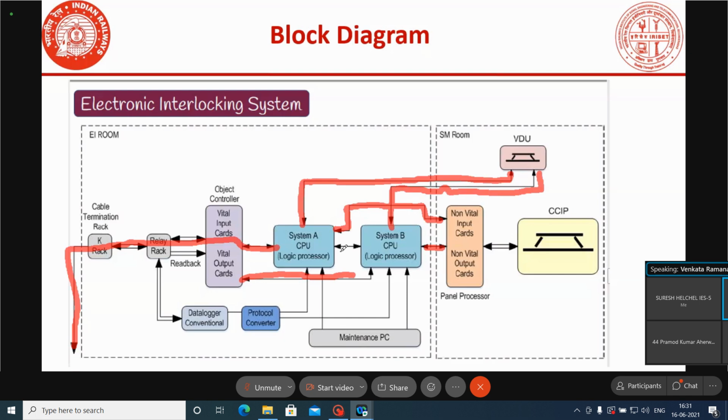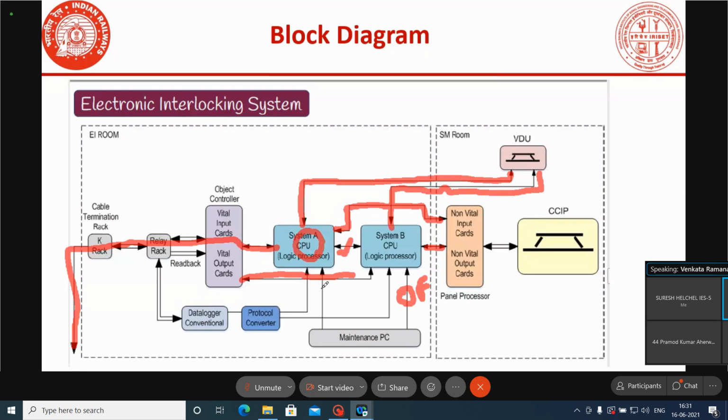But the logic will be processed only by the A system, because A is online. This A only will process the logic, and A only will deliver the outputs. B will not deliver. Even though B is there in the offline condition, it will never deliver the output if A is online. It is simply synchronizing the data.